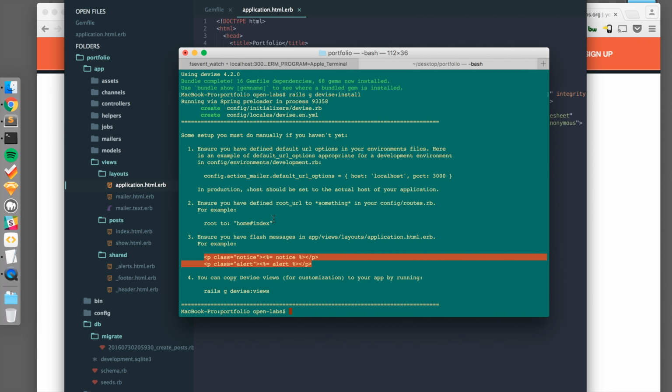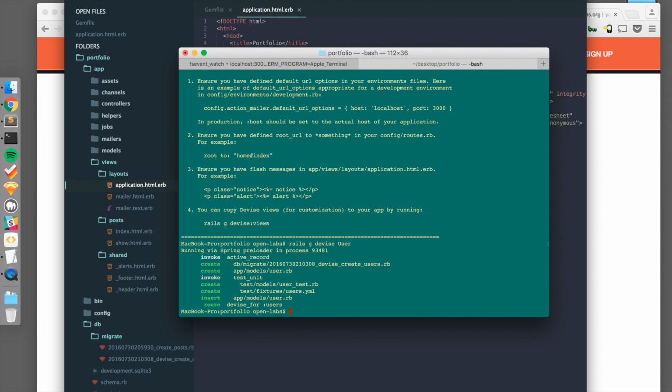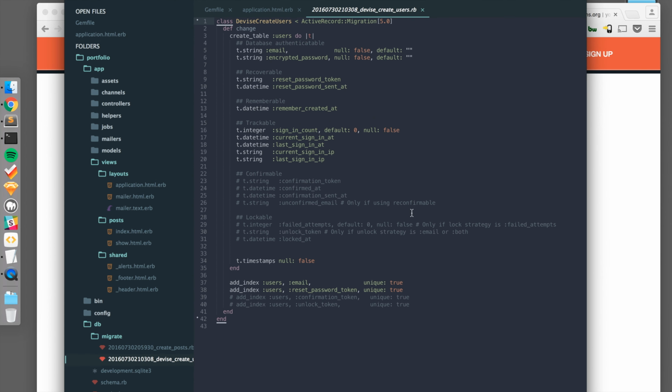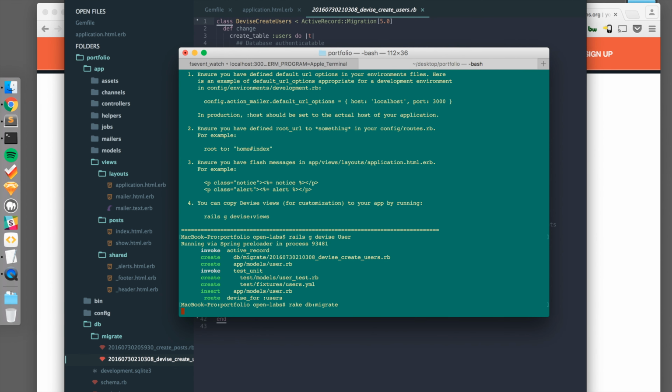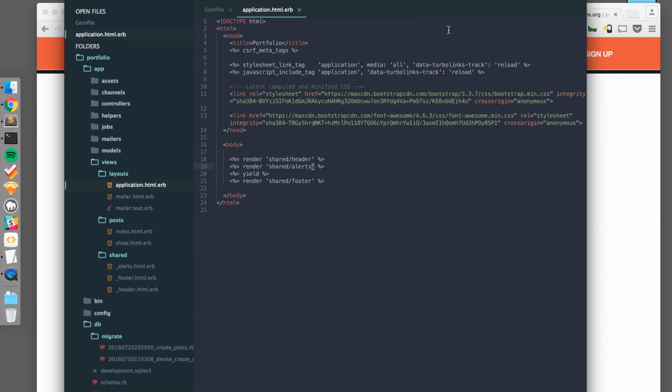Now we can set up Devise for users. So we will type rails generate devise user. Created the migration file for the users. We can check that out under app/db/migrate and the latest migration file. So we can run rake db:migrate. Awesome. The next step is we're going to add the Active Admin gem.